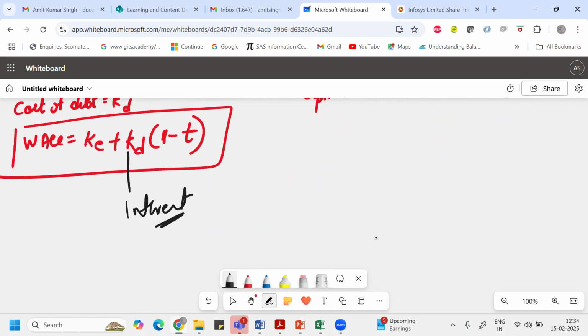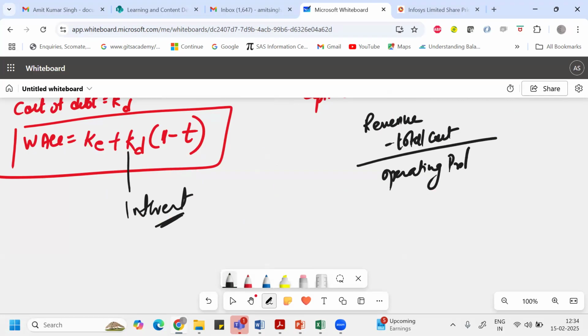I believe you all know that from the revenue, when the company deducts their total cost, what they get is the operating profit. Operating profit is also called EBITDA, earnings before interest, tax, depreciation, and amortization.